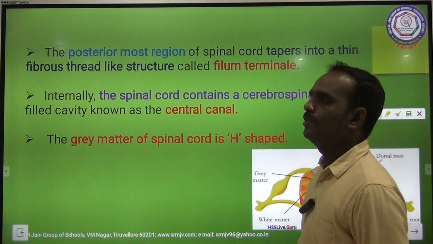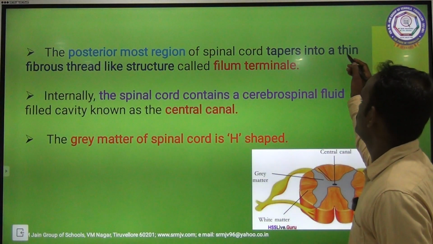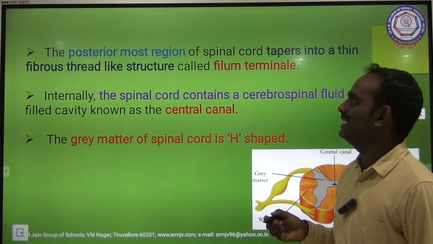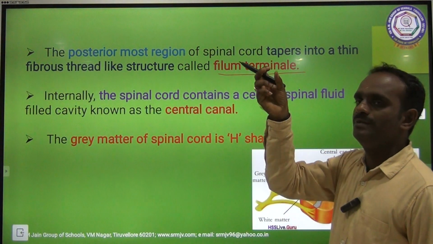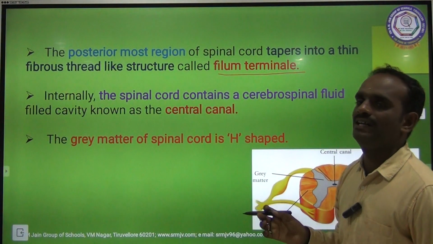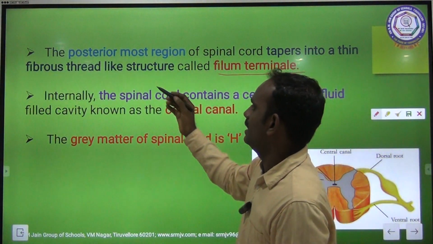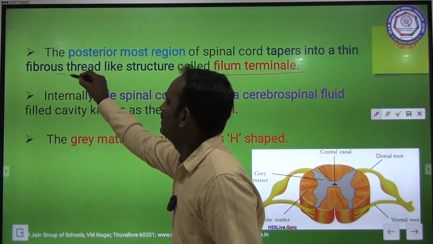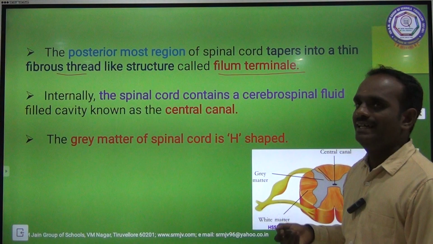The posterior most region of the spinal cord tapers into a thin fibrous thread-like structure called filum terminale. Posterior end means the last part of the spinal cord is tapering, and this taper is like a fibrous thread-like structure that is called filum terminale.